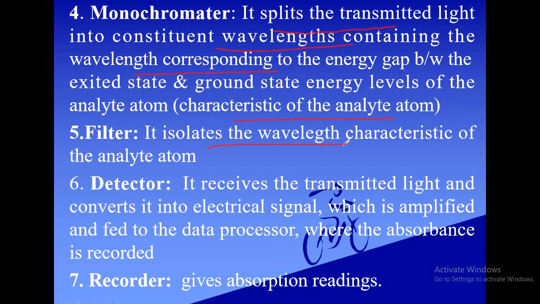The filter isolates the wavelength characteristic of the analyte atom, and the detector receives the transmitted light and converts it into an electrical signal, which is amplified and fed to the data processor where absorbance is recorded. So the recorder gives absorption readings.